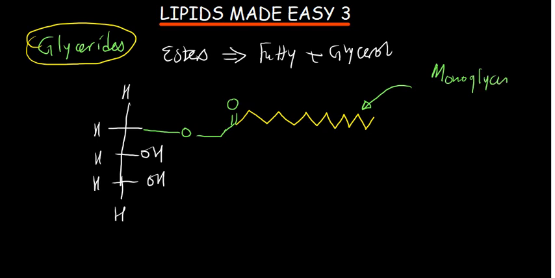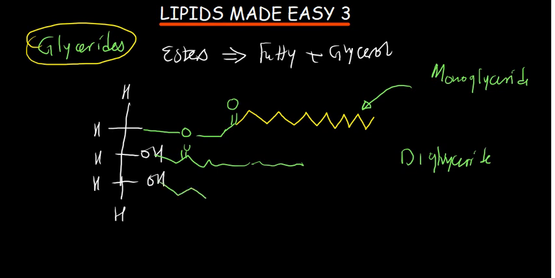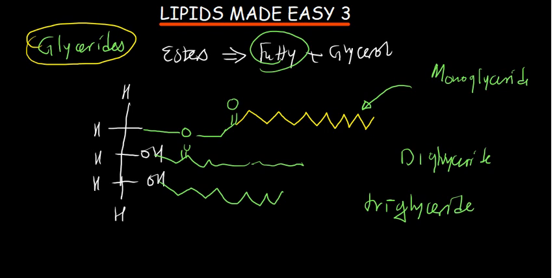monoglyceride. If you bring another fatty acid there, so there are now two, it is going to be called a diglyceride. If you bring another fatty acid, there are now three, that is going to be called a triglyceride. So depending on how many fatty acids you have, that is what is going to determine whether it's going to be a mono, di, or triglyceride.